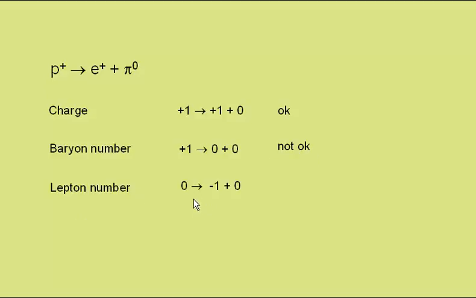Lepton number. Well, now we have the proton with 0 lepton number. A positron is an anti-lepton and so has a lepton number of -1, and the pi naught has 0 lepton number. So this also violates the conservation of lepton number and is not okay.